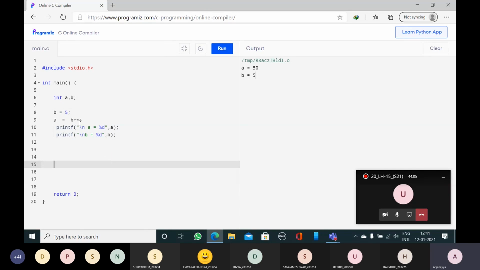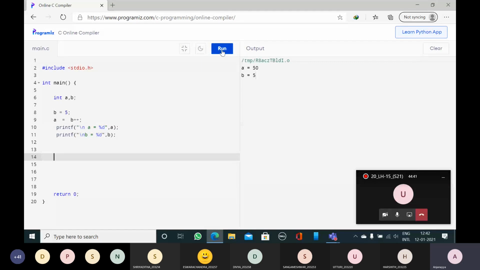So B plus plus is postfix or prefix increment? Postfix. Postfix means first you have to do assignment. A is equal to B. What is the value of A? A will be 5. Now increase the value of B by 1. B is equal to B plus 1, B is equal to 5 plus 1. B will become 6. So the output of this program is A is equal to 5, B is equal to 6. Because the postfix increment definition is: first assign the value, then increase the value of B by 1.